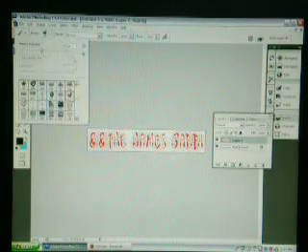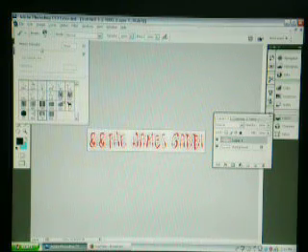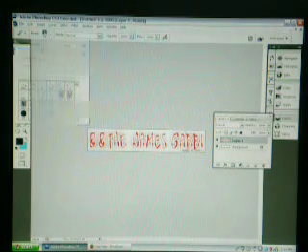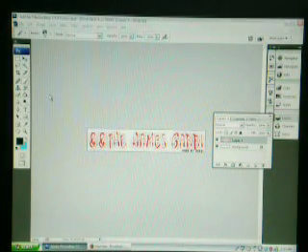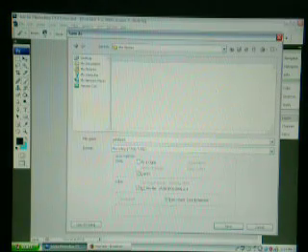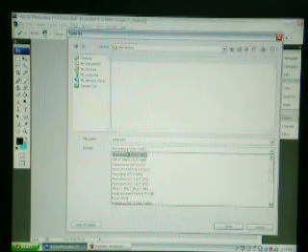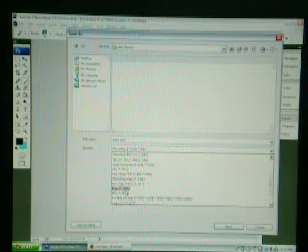And I have a brush that I made because a lot of people asked me to make headers for them. So I made my Gabby. Then file, save as. You can save it anywhere, and I suggest you save it as a PNG. You can also save it as a JPEG, but it's not as clear for stuff like this.